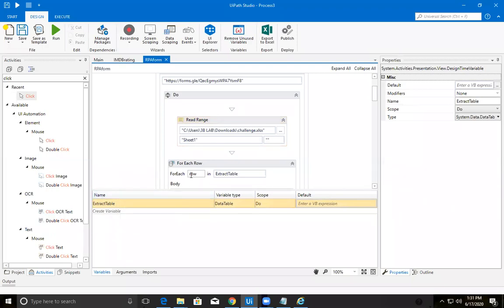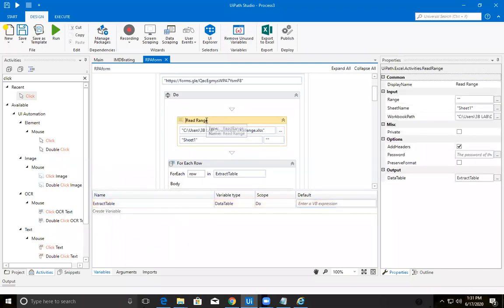Okay, sir. Select this read range activity. One second, sir. Yes, sir. And come here to the data table output. Is it empty here or is there anything? Empty.